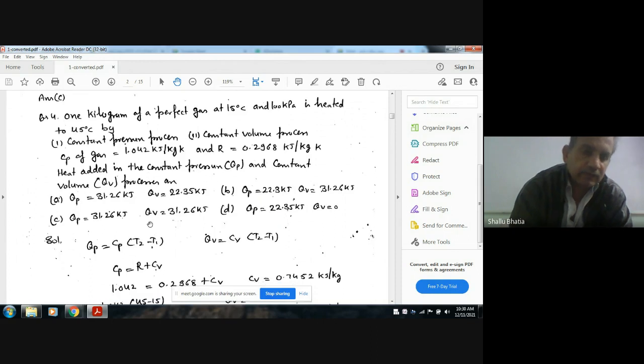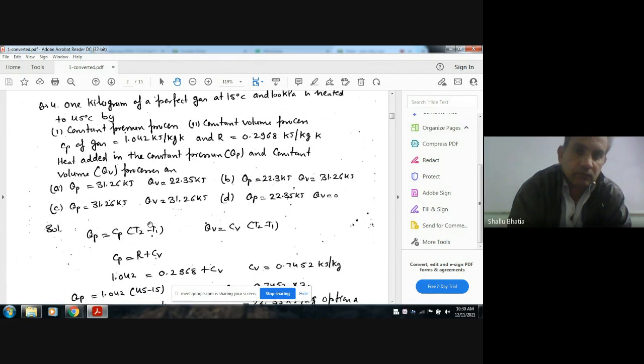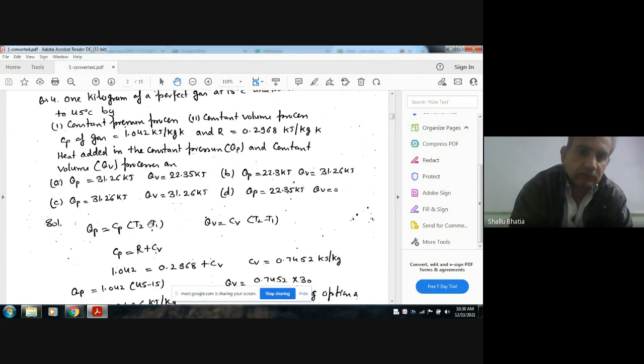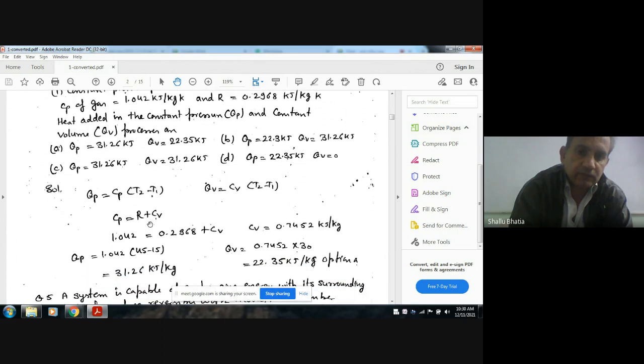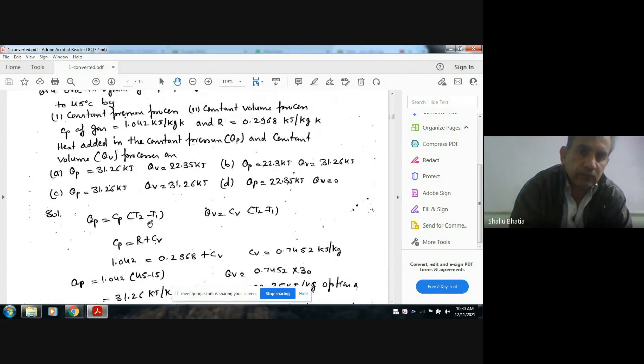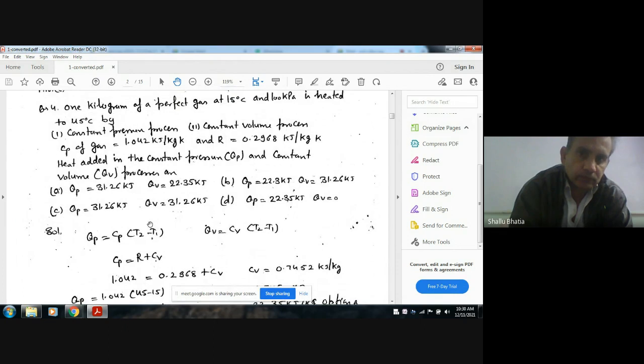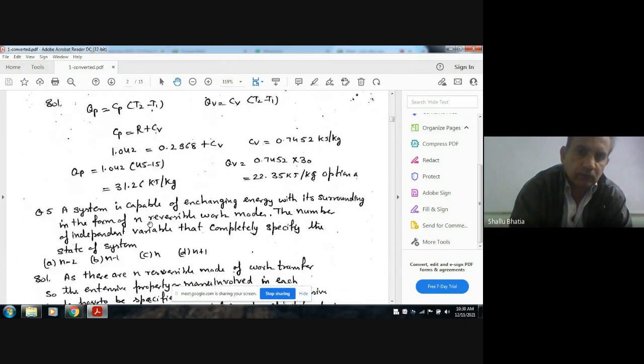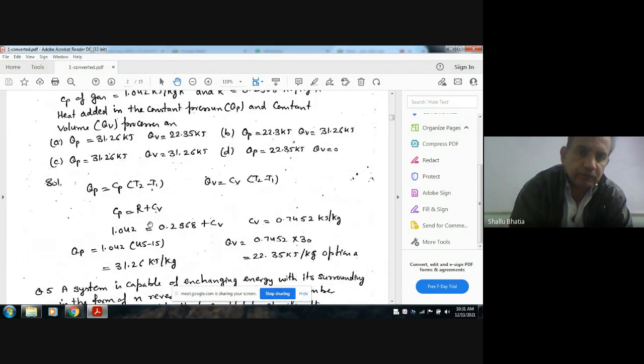We note that the heat added at constant pressure is Cp (T2 minus T1) and the heat added at constant volume is Cv (T2 minus T1). So R is given, Cp is given. We know that R is equal to Cp minus Cv, and from this Cv can be calculated. So Cv comes out as 0.7452 and Cp is 1.042, and T1 and T2 are 15 and 45 degrees Celsius. So from this we can calculate Qp and Qv. So the answer is option A.